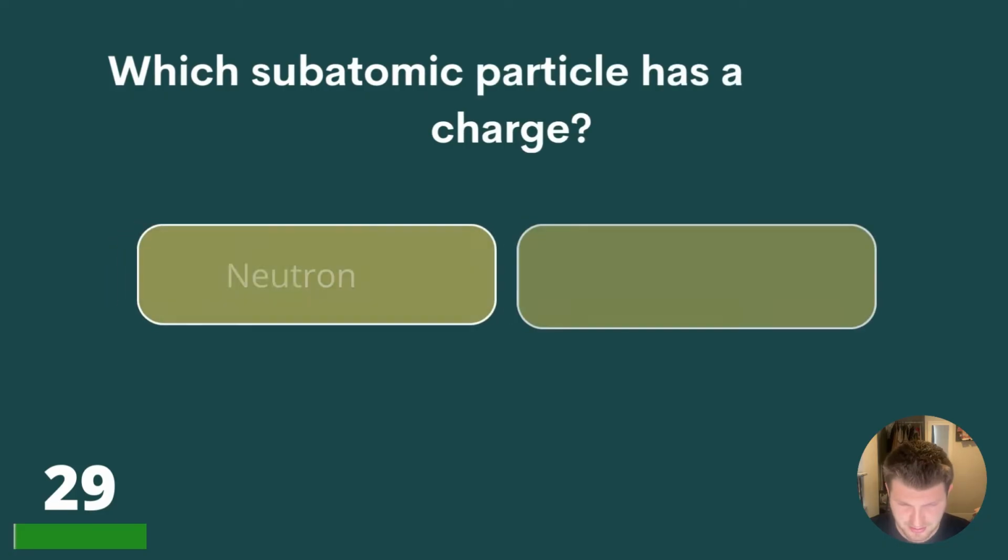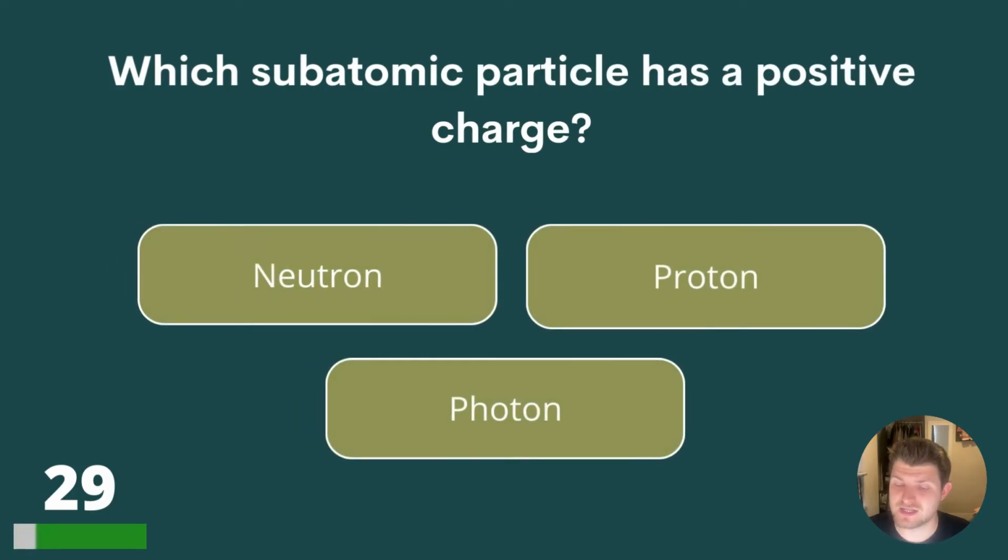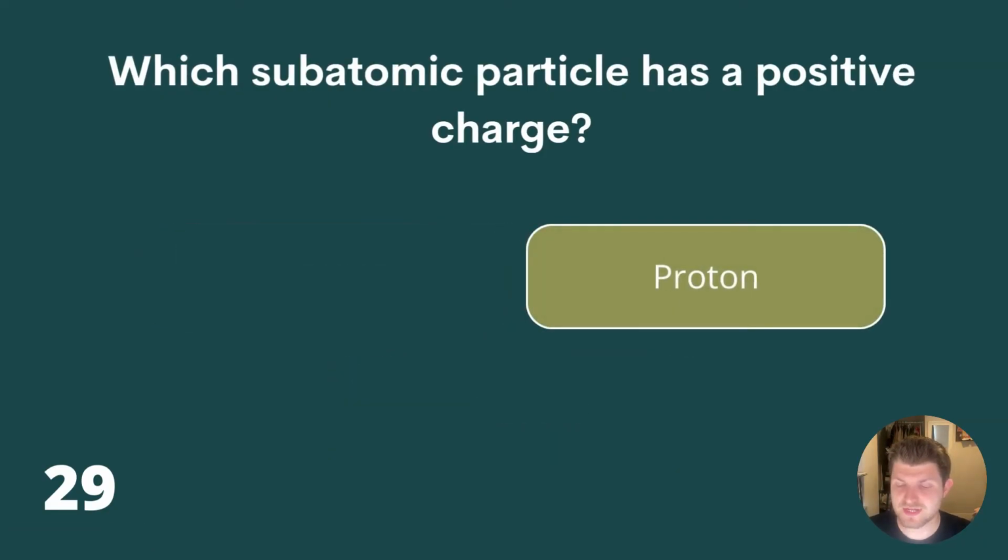Question 29. Which subatomic particle has a positive charge? Neutron, proton, or photon? Which subatomic particle has a positive charge? The answer is proton. Well done if you got that one.